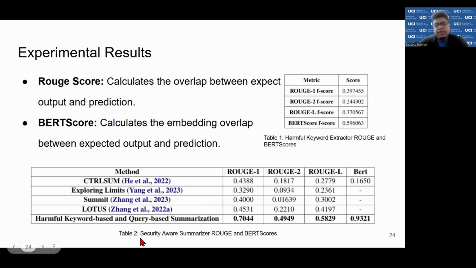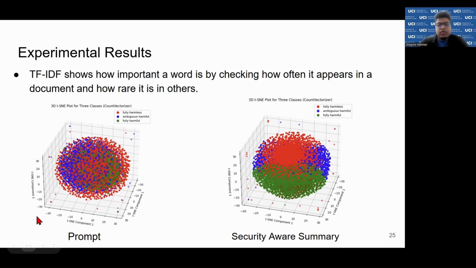And this table basically shows the security of our summarizers, ROUGE score and BERT score, where we have got the highest ROUGE scores and BERT score: ROUGE-1 to L as 70%, almost 50%, and 58%. And the BERT score we have got in this case is 93%. The reason behind this highest score is we only focus on the security part, and that's why our summary is well enriched and pretty easily matches with the predicted summary or the Oracle summary. We also compare the TF-IDF values of the prompts and the security-aware summary, and we can see in the t-SNE plot that if we use the prompt, then it's pretty hard for the classifier to classify.